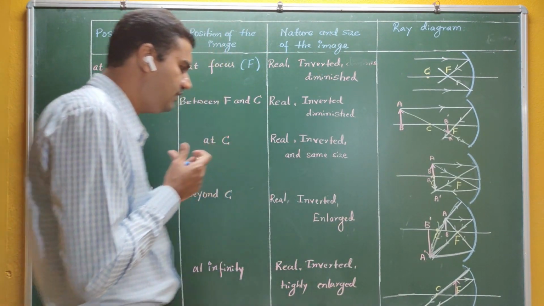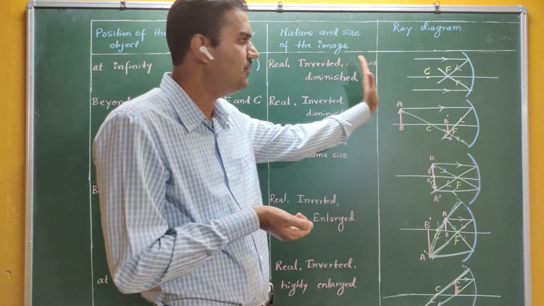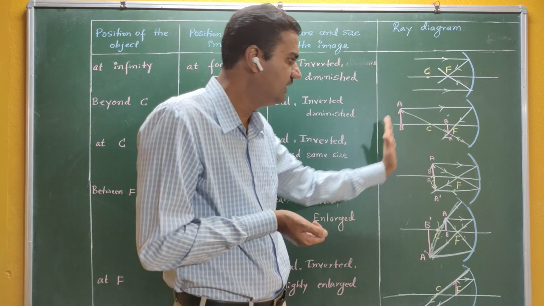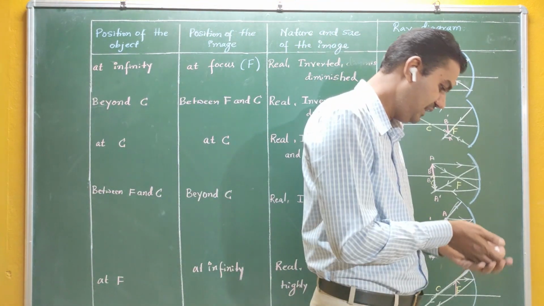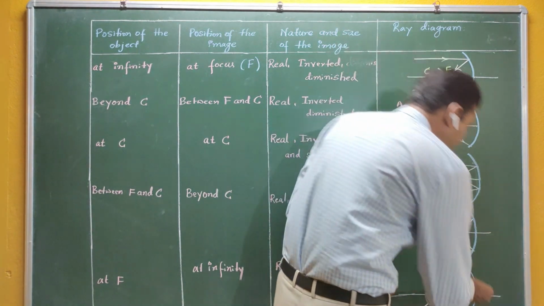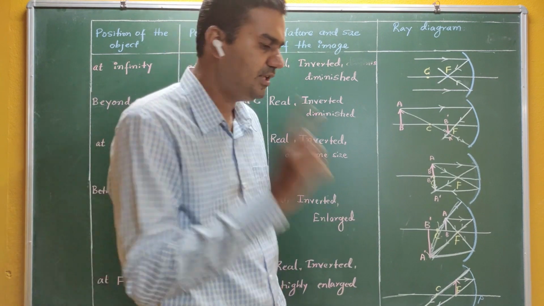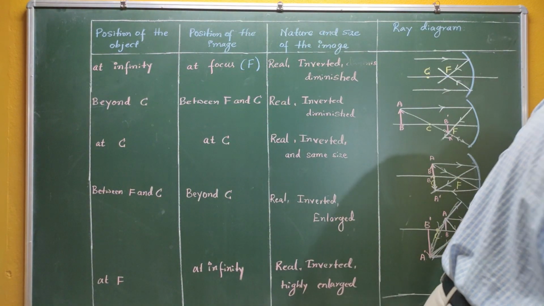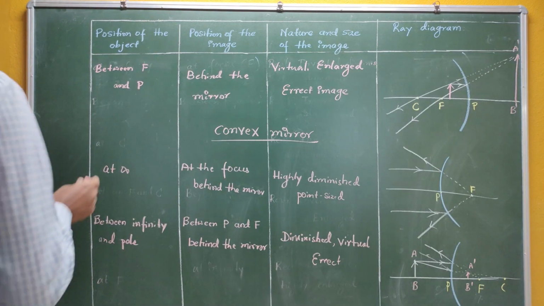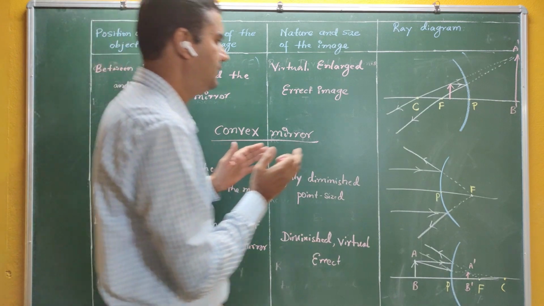So let me go to the next case here. Now our case number 1 is that the object is at infinity. Next is beyond C, then at C, between C and F, and at F. Now let me go to the next condition. If it is between F and P, what happens when the object is in between F and P here? So this is the last case here.